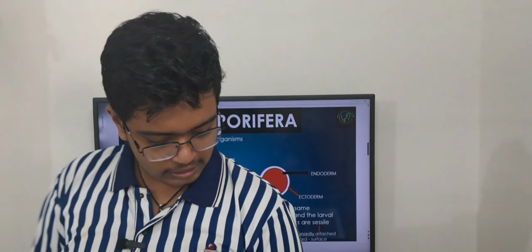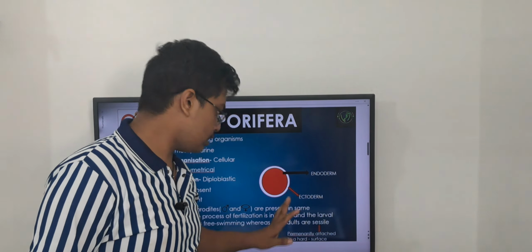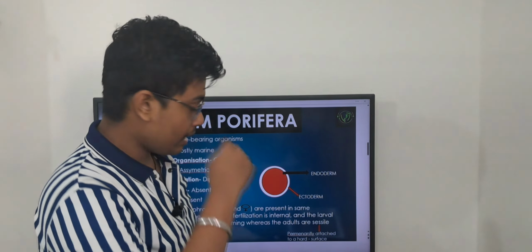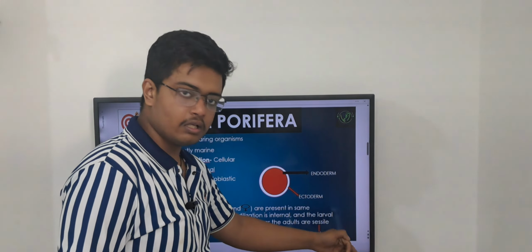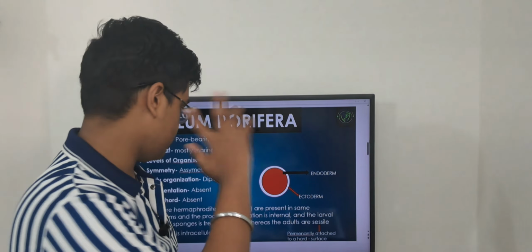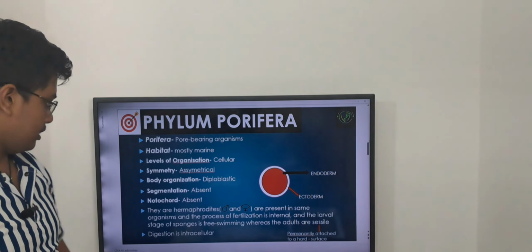Now what is sessile? Sessile means it gets permanently attached to a hard surface. This hard surface can be rock or any other thing. Now what to understand by digestion is intracellular.